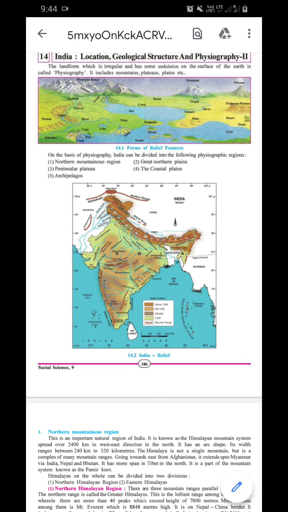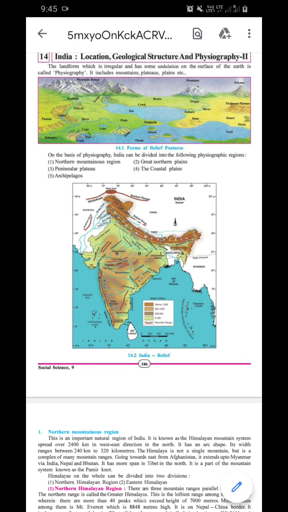Got it. So the Himalayas on the whole can be divided into two divisions: northern Himalaya ranges and eastern Himalaya ranges. First, I will start with the northern Himalaya. Before this, you can see the diagram of mountain ranges, the forms of relief features.